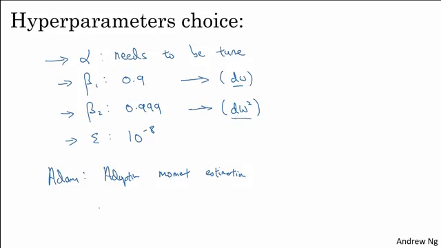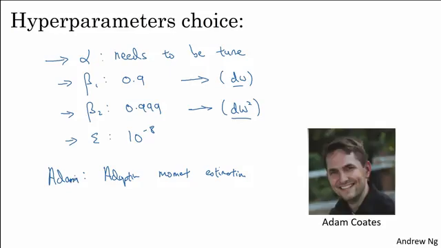So that gives rise to the name adaptive moment estimation, but everyone just calls it the ADAM optimization algorithm. And by the way, one of my long-term friends and collaborators is called Adam Coates. As far as I know, this algorithm doesn't have anything to do with him, except for the fact that I think he uses it sometimes, but sometimes I get asked that question, so just in case you're wondering.